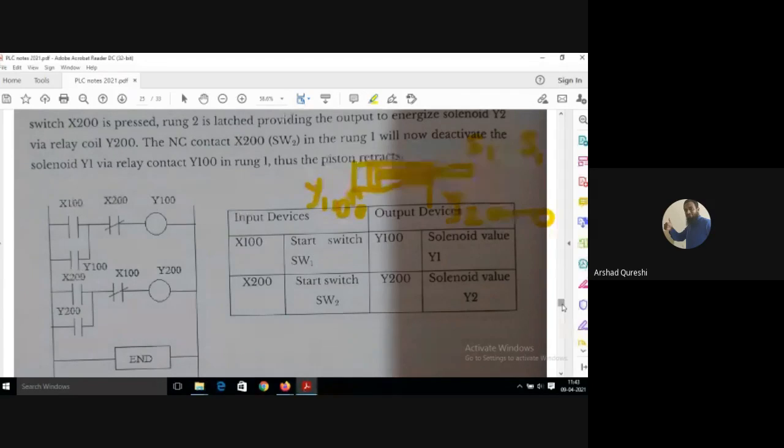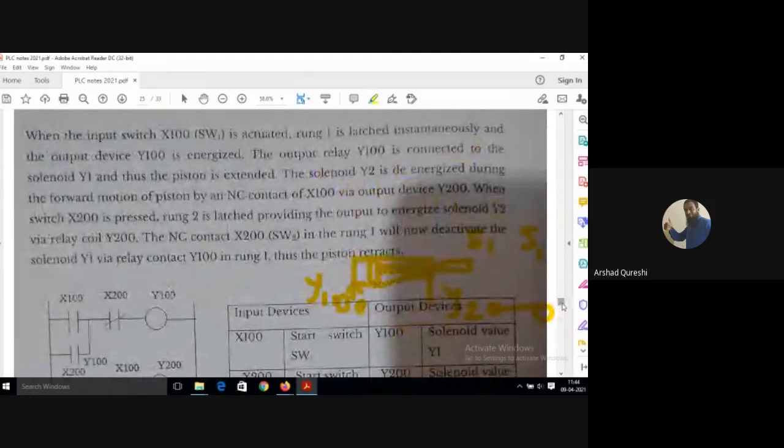So as soon as the piston reaches S1, what will it do, students? It will close the normally open contact and open the normally closed contact. Output relay Y100 is connected to the solenoid Y1 and thus the piston is extended. The solenoid Y2 is de-energized during the forward motion of the piston by a normally closed contact of X100.